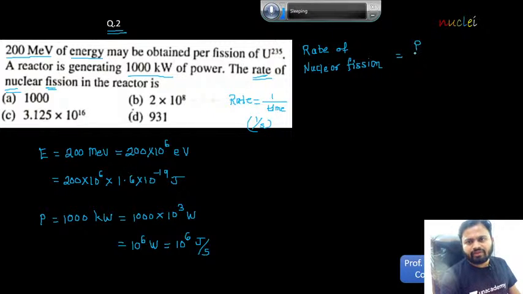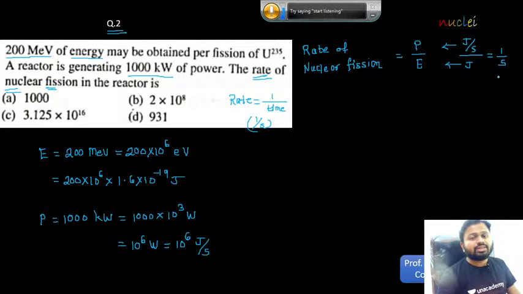For that I have to divide power by what? Energy. See, what is the unit of power? Joule per second. What is the unit of energy? Joule. Joule and joule will cancel and the unit will be 1 over second. Is this clear everyone?